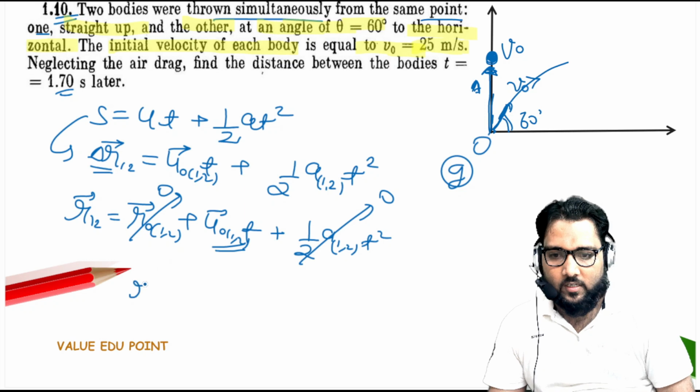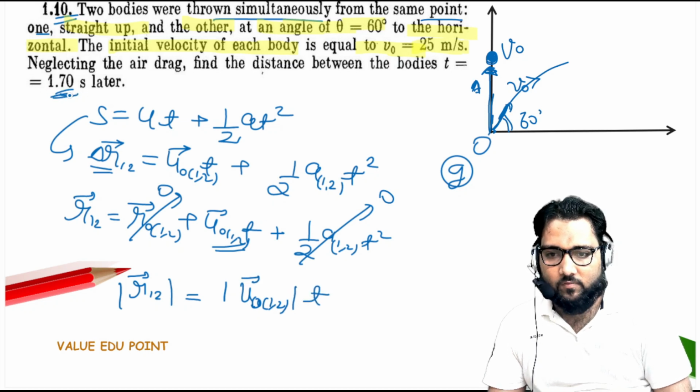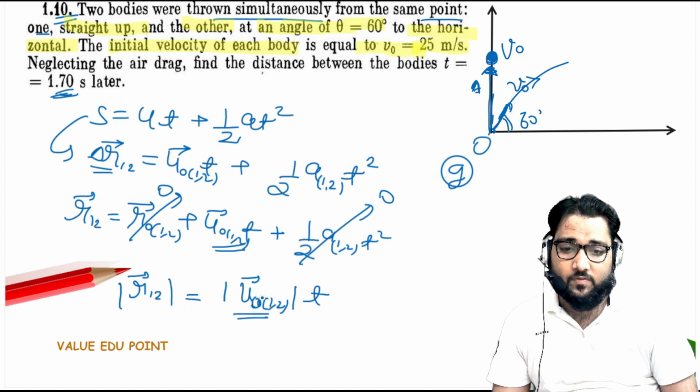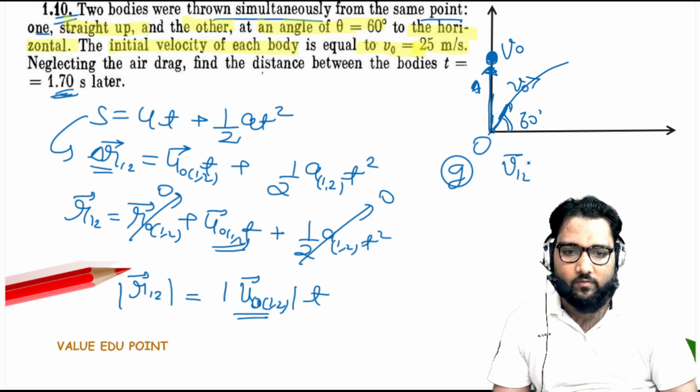So if you take the modulus of r12, you will find the initial relative velocity into time, which is given as 1.7 seconds. We have to calculate only this part, and we know the initial relative velocity, so we have to calculate that v12.